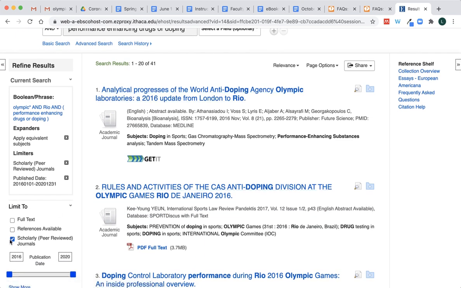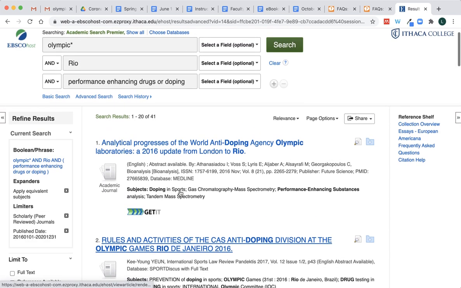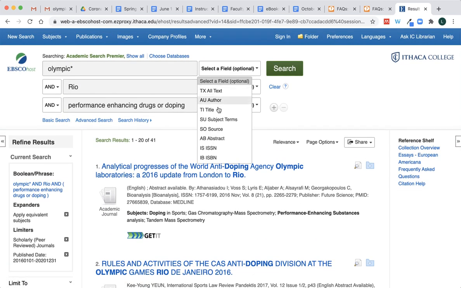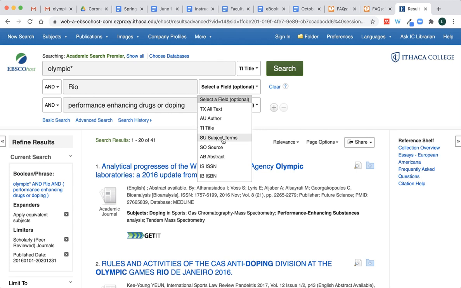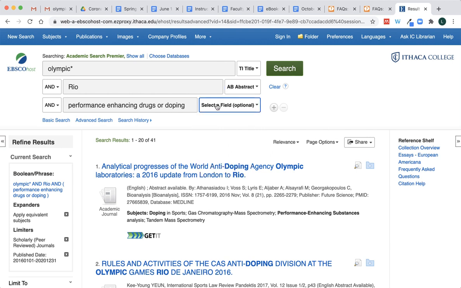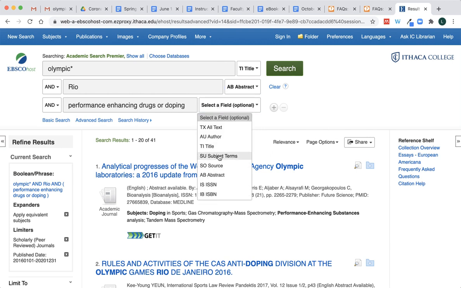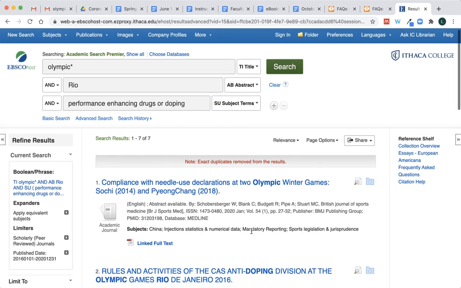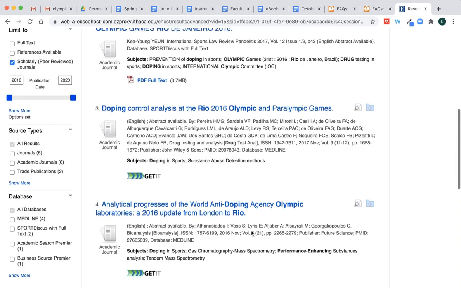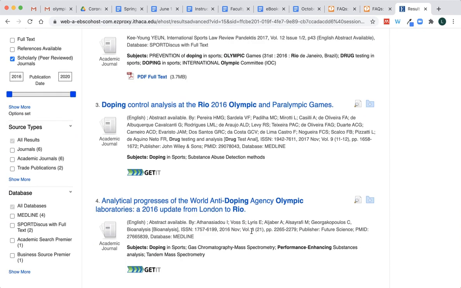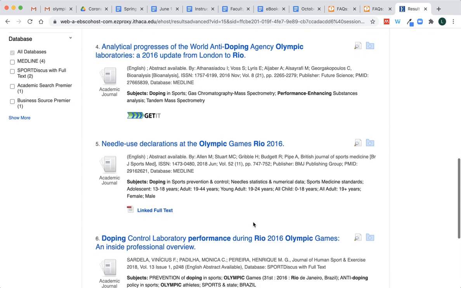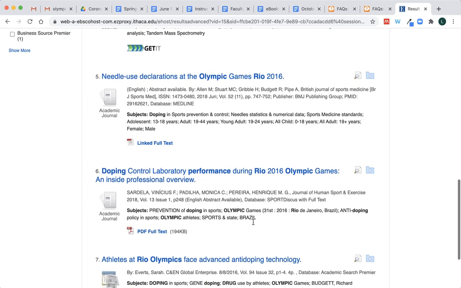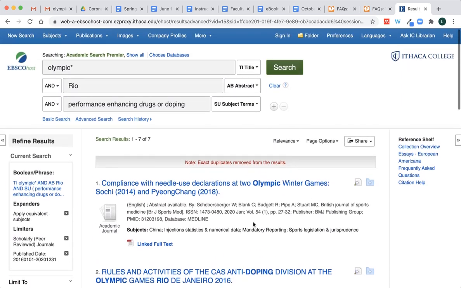And I've limited it to scholarly. So if that's important, then you can start to play around, make your results a little bit smaller by taking advantage of some of these filters that will basically help you to find articles that are hopefully relevant and interesting. So that's just a start.